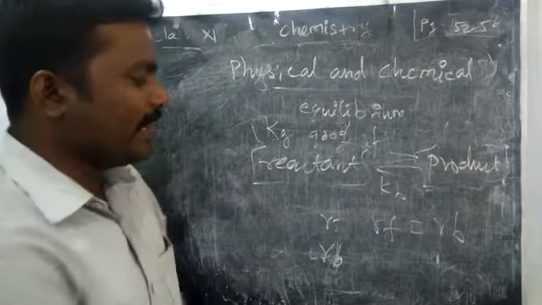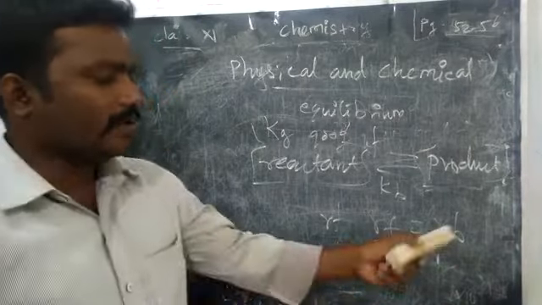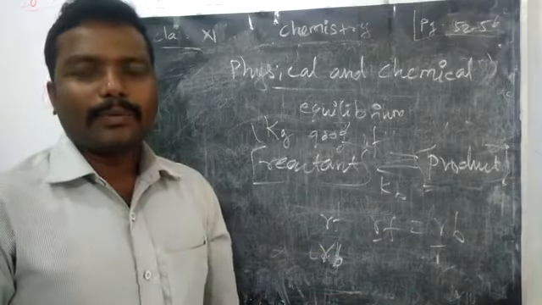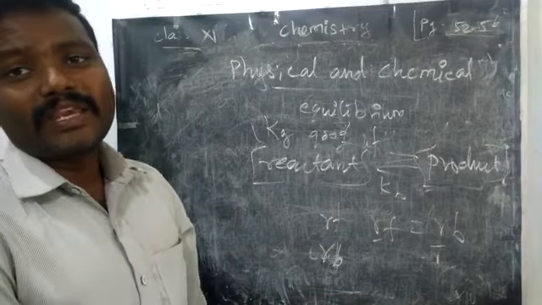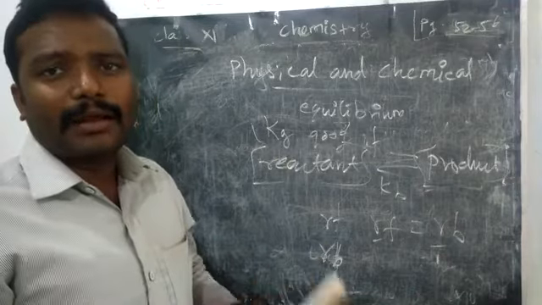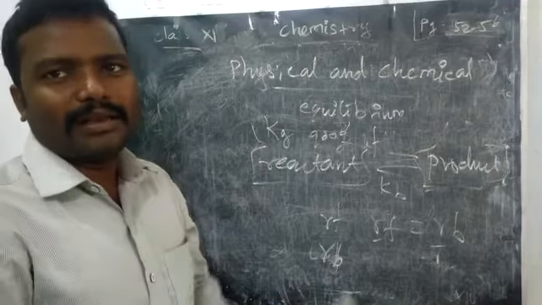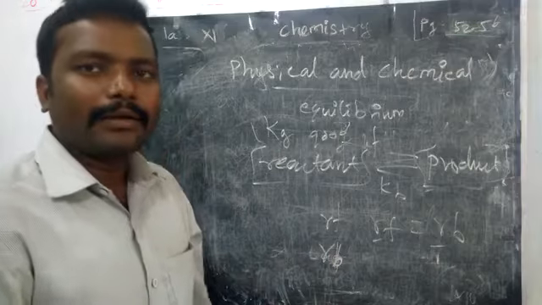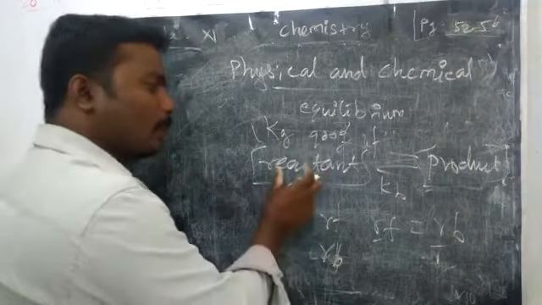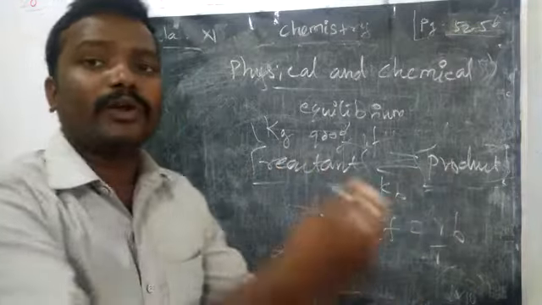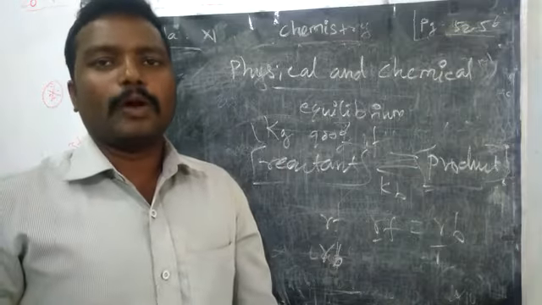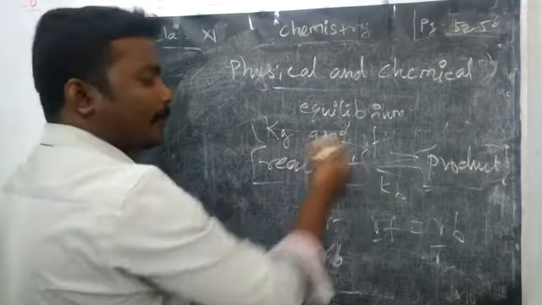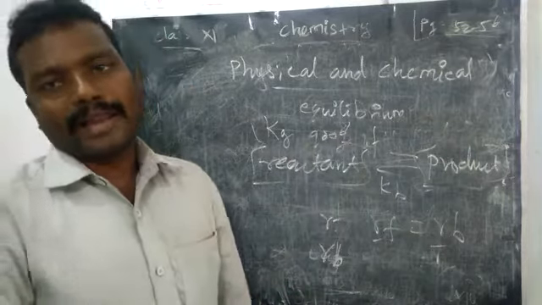So when it is equal, the rate of forward and reverse reaction also becomes equal. If you see it from outside, it becomes stable. Still, there is no change in the concentration of reactant and product. But some small amount of reactant may be converted continuously into product, and some small amount of product may be converted into reactant.